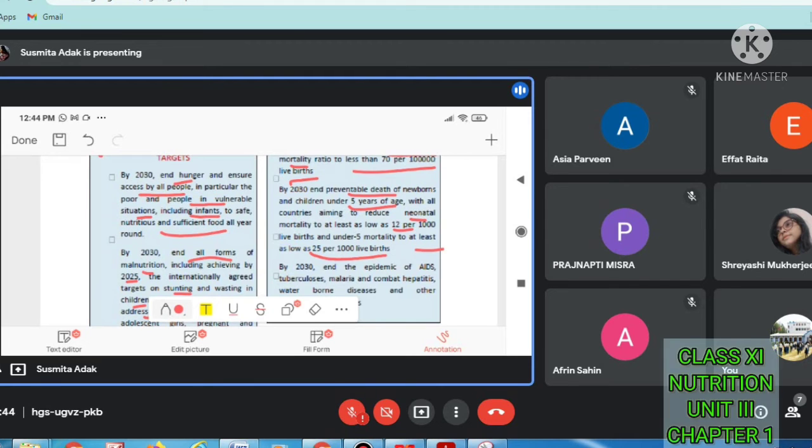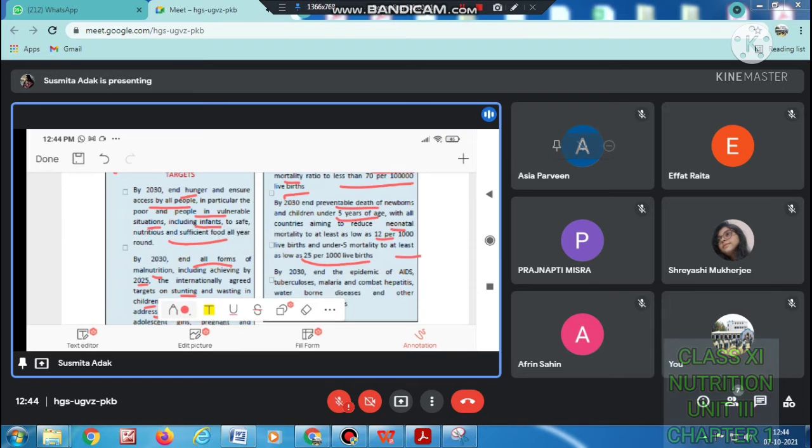So the level of death means the number. So we have to maintain good health so that there will be 12 per 1,000 live births for the neonatal, and under 5 mortality should be as low as 25 per thousand live births. So we have to maintain that.